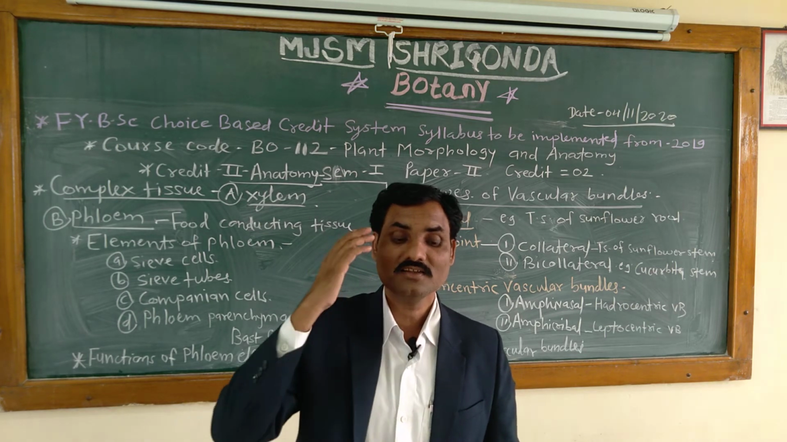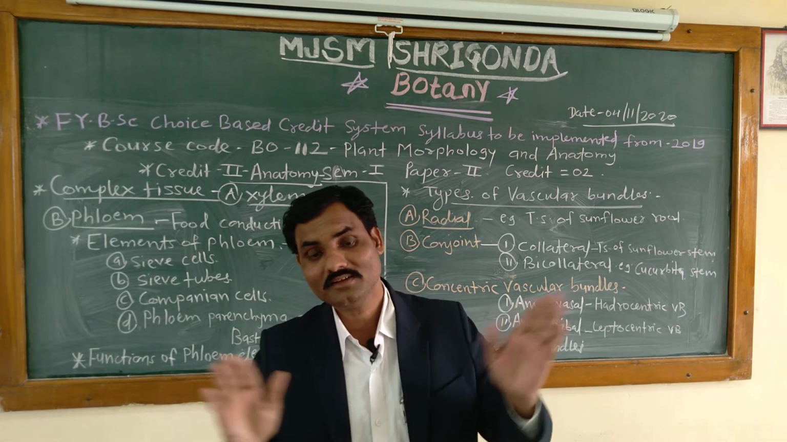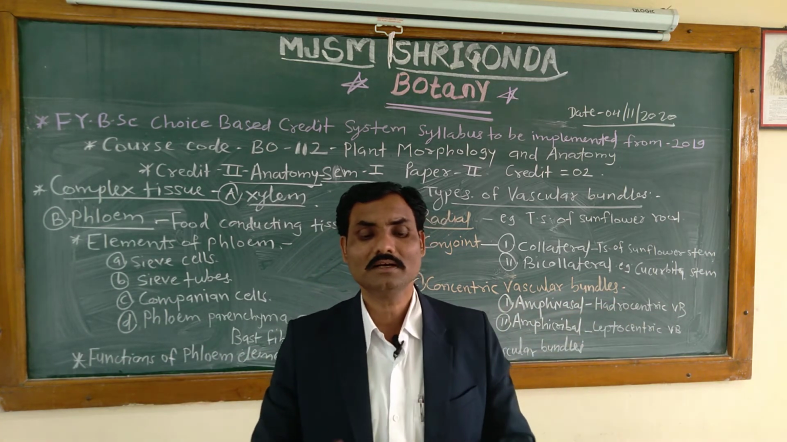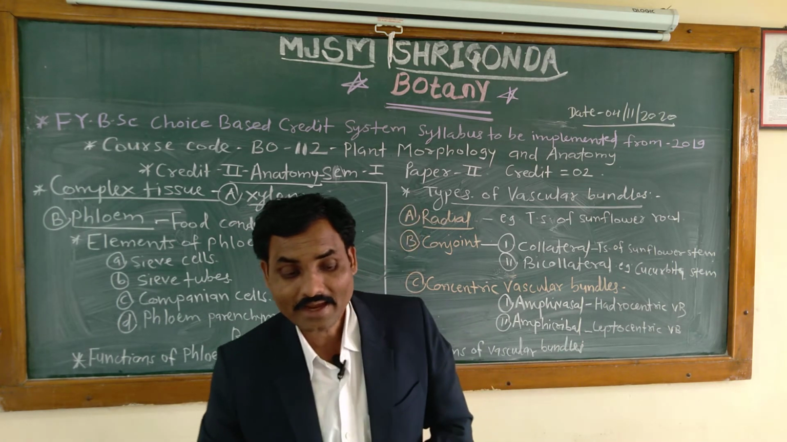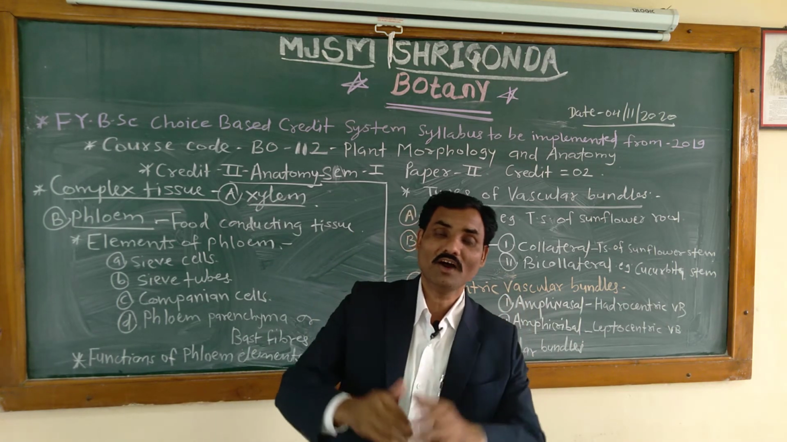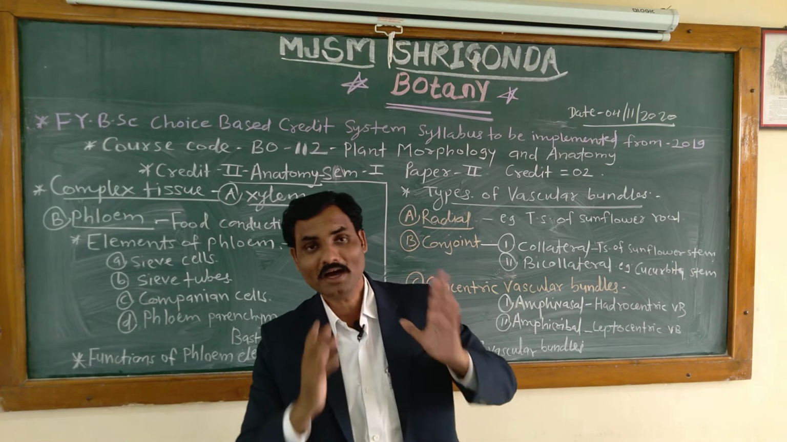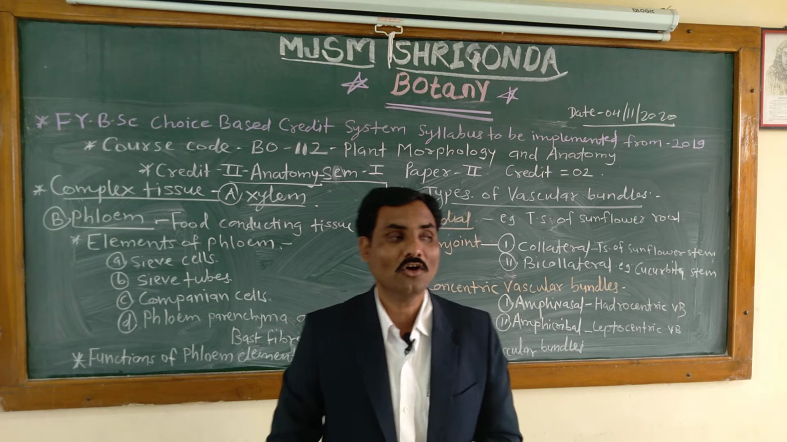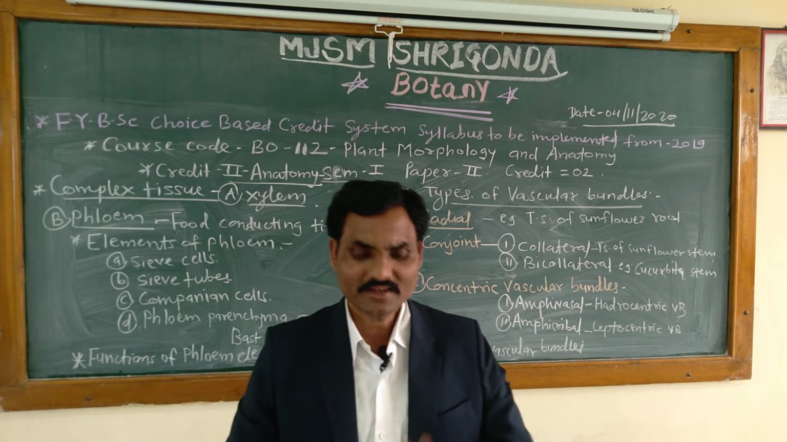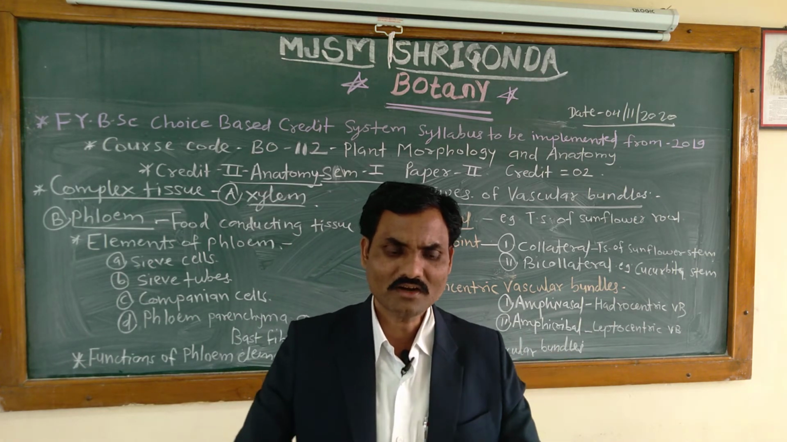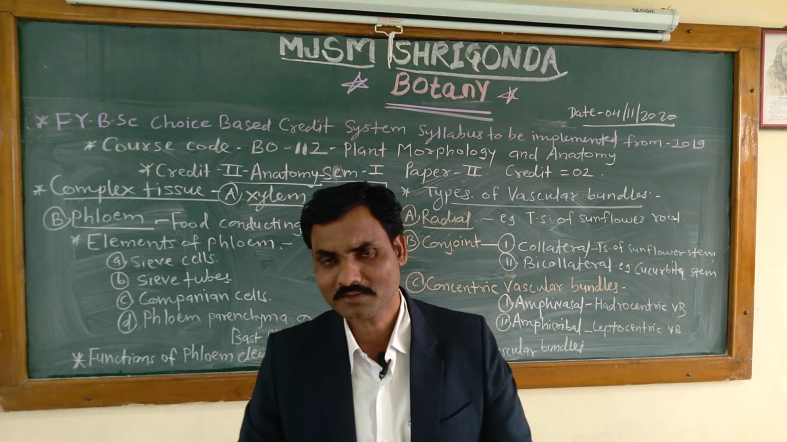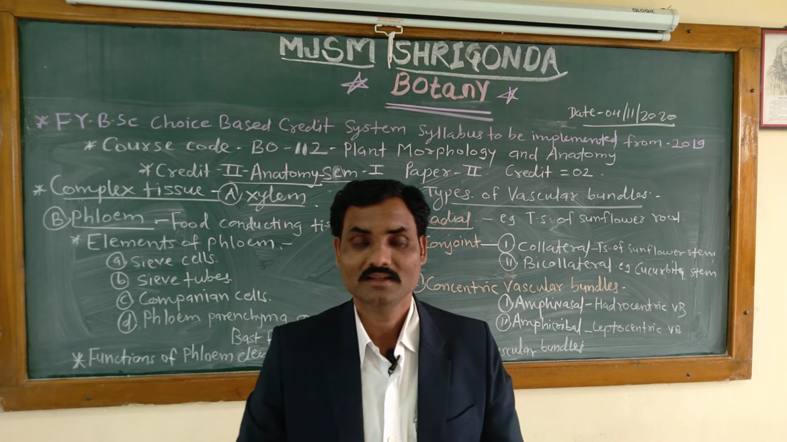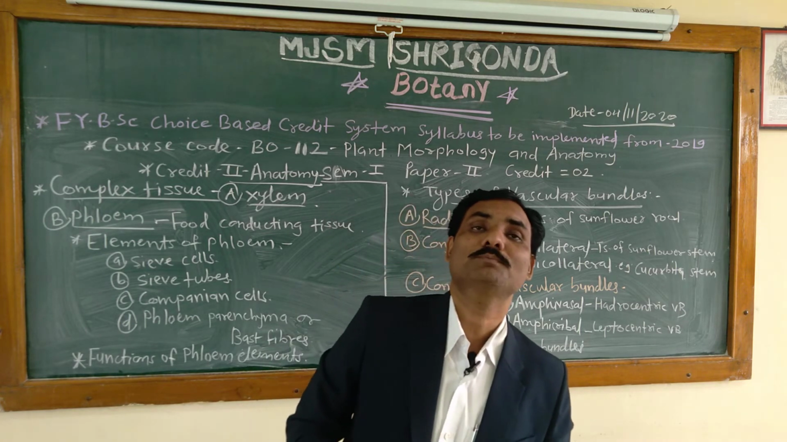Then the starch grains are never found in companion cells. There are no starch grains. Starch grains are not found in the companion cells. And companion cells are absent in pteridophytes and gymnosperms, and are found only among members of angiospermic plants. It is not found in pteridophytes or gymnosperms, which means among higher plants they are found only in the angiospermic group.